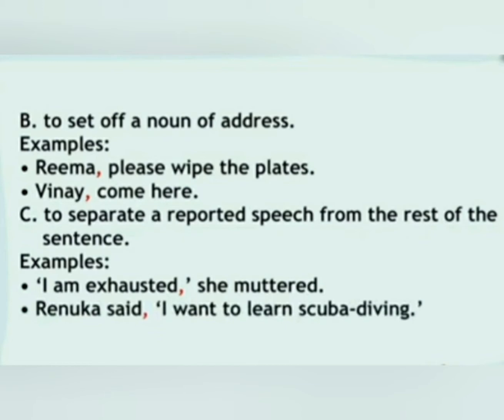Next, to separate a reporting speech from the rest of the sentence. Students, when we have reporting speech, we have to use comma to separate the reporting speech from the rest of the sentence. Examples: I am exhausted, she muttered. I am exhausted is a quotation, and we have to put comma after this quotation, and then we have to write the rest of the sentence. Next, Renuka said, I want to learn scuba diving.